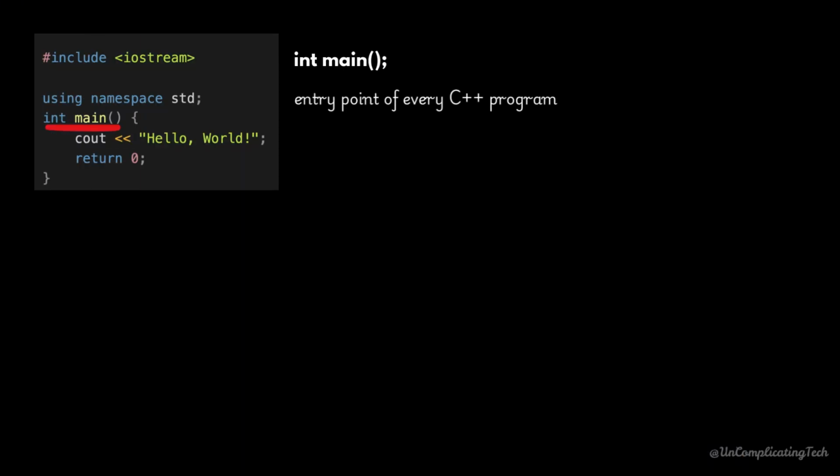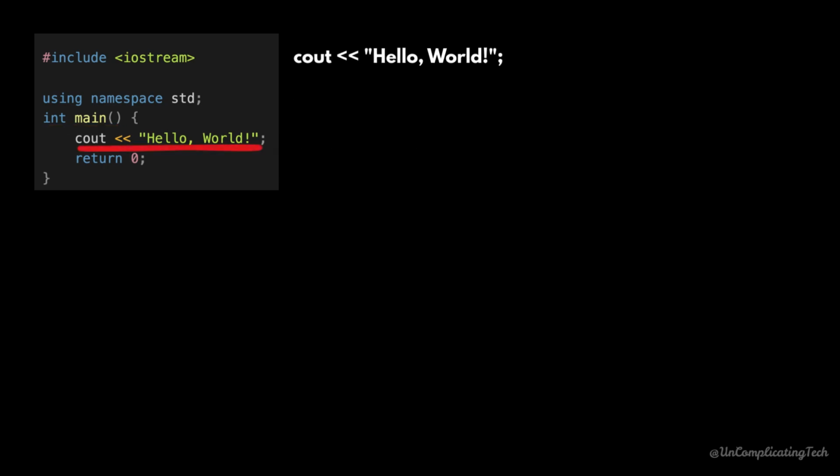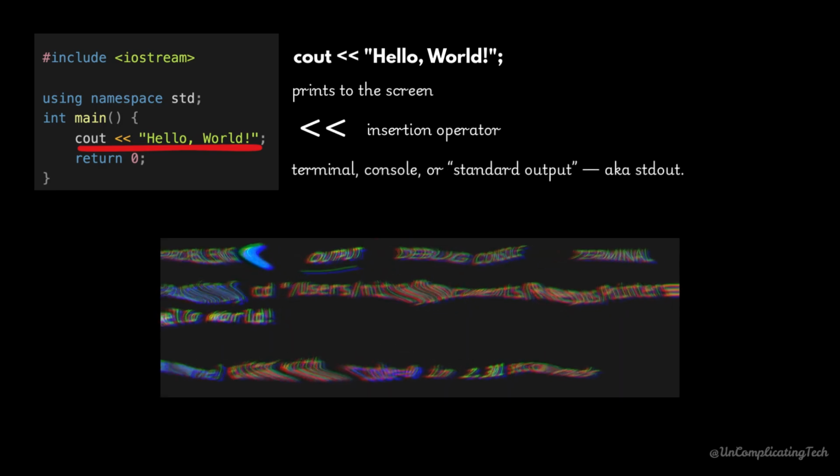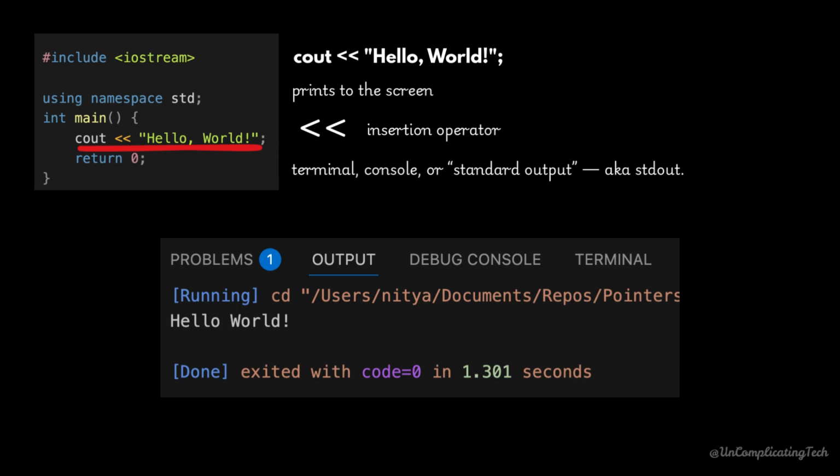Main is the starting point of your C++ program. Whenever you run a C++ program, main is the first call that's made. cout << "Hello World"; This prints it to the screen. cout means console output, and << is the insertion operator, which sends the string to cout. The screen we are talking about here is technically your terminal console or standard output, aka stdout.